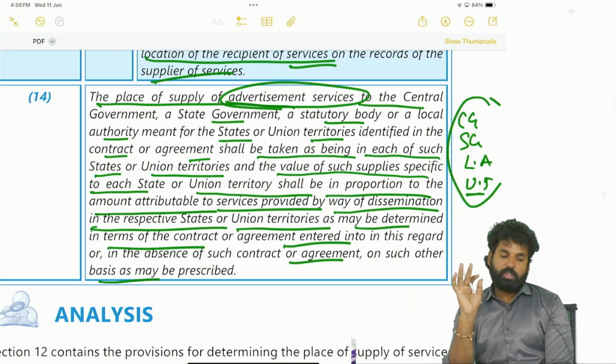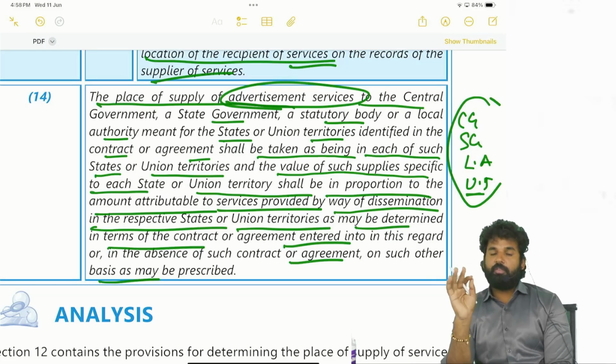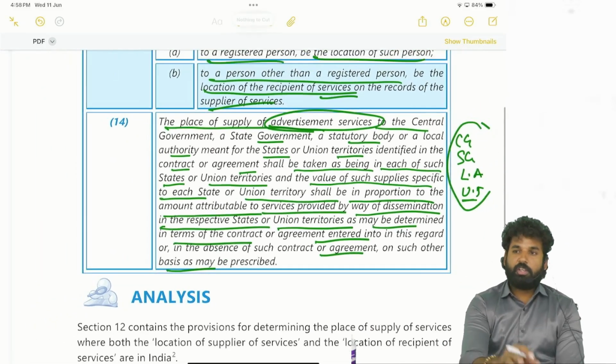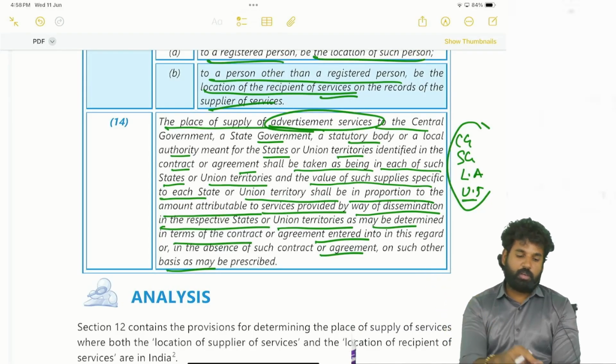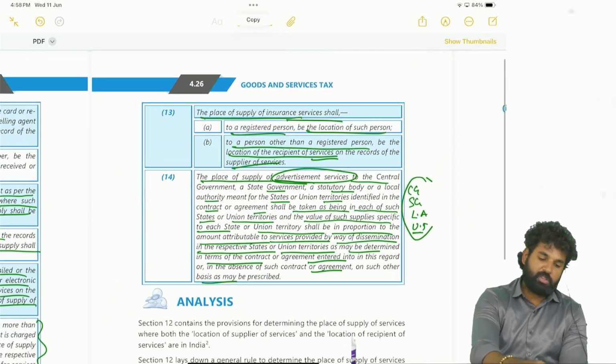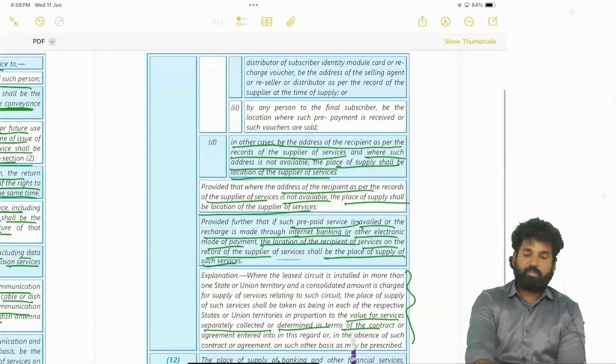So this is all about section 12, where we are talking from section 12 subsection 3 to 12 subsection 14. There are many various special cases where the place of supply has been fixed.